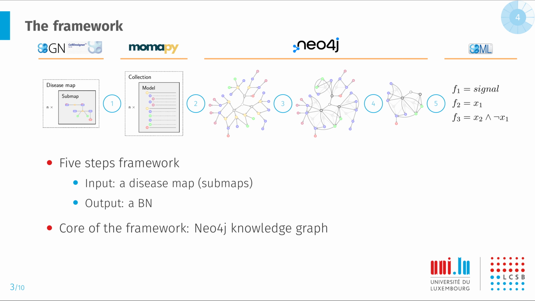Our framework is divided in 5 steps. The input of our framework is a disease map, and the output is a Boolean network that models selected parts of this disease map. And at the core of our framework lies a Neo4j knowledge graph that allows us to integrate and transform the input disease map. So now I'm going to present the different steps of our framework.